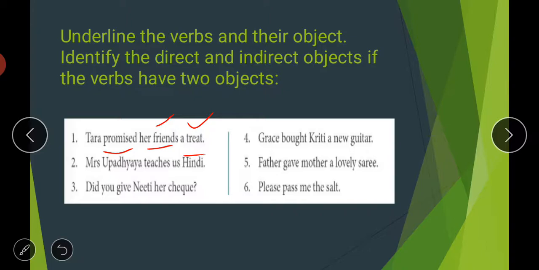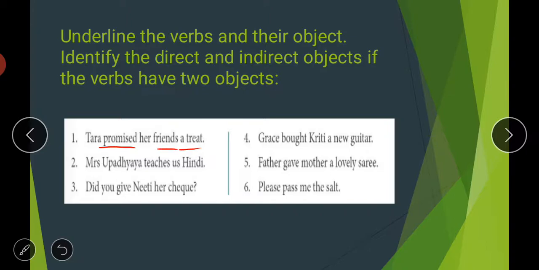I hope the difference between direct and indirect object is clear to you. I repeat, students, look at this sentence carefully: Tara promised her friends a treat. If I ask what she promised, your answer will be a treat, so a treat is your direct object. And if I ask to whom she promised, it's her friends, so it's your indirect object. So here we underline the verb, promised; the direct object is treat, and the indirect object is friends.